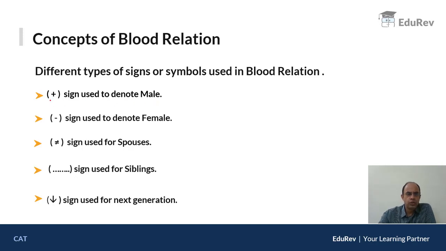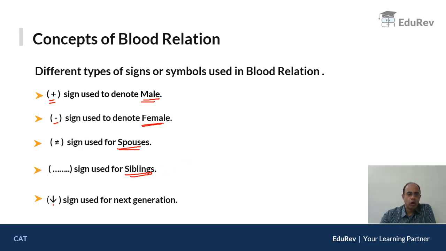Here I have used the plus sign to denote male. Whenever there is a male, I will give a plus sign. I have used the minus sign to denote female. Whenever there is a female, I would use the negative sign. The not equal to sign I have used for spouses. Husband or wife are said to be spouses. The dotted lines I have used for siblings. Siblings means children from the same parents.